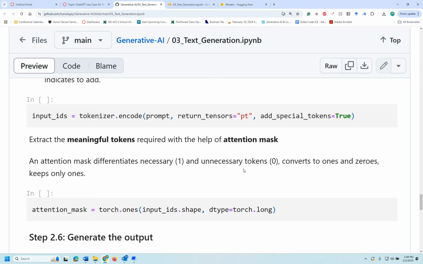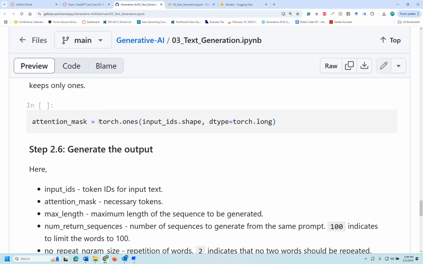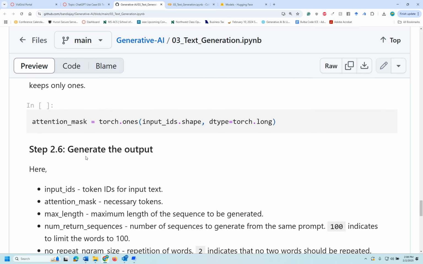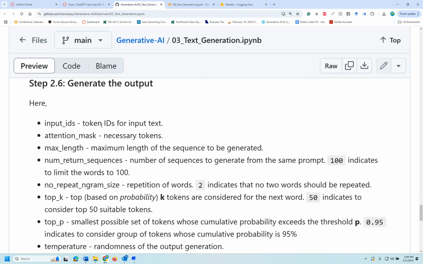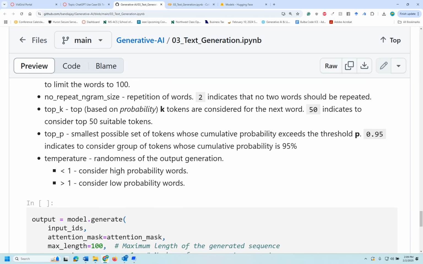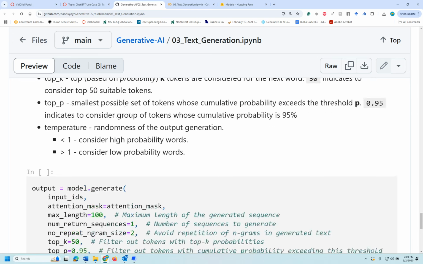Okay, I think we discussed this also in module 2. So the attention mask is here, you're passing the input IDs and this mask. This attention mask would filter unnecessary tokens here. So how to generate the output? You need to provide the IDs, the mask, the maximum length of the text that you want to generate, the maximum number of return sequences. All this stuff I recommend you read. But basically these are the comments for your code.